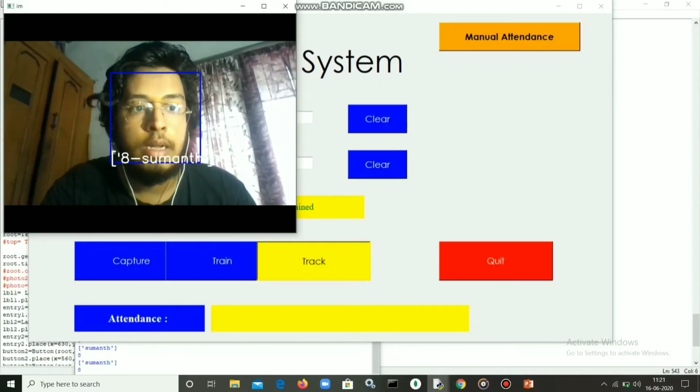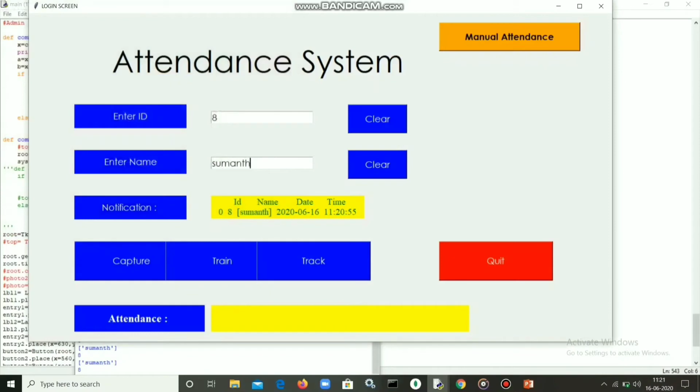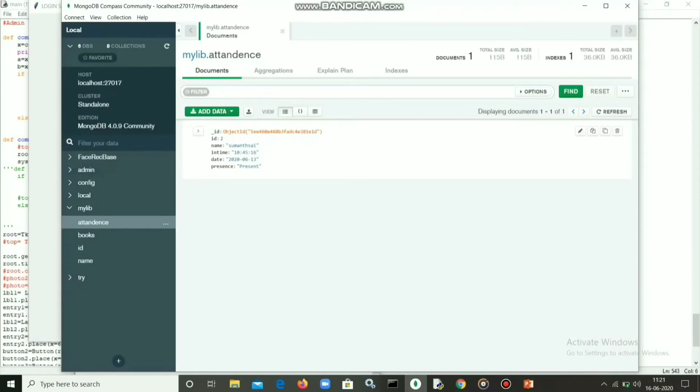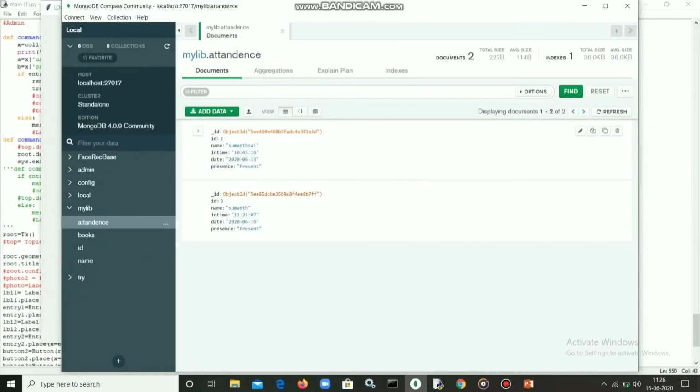Okay, let's see whether the change is reflected in our DB. We can see the notification with ID, name, and also the date and time. For storing the data we mainly use MongoDB. When we refresh, we can see the change is reflected in the database. The recognized ID and name are stored in the database with the presence marked as present.